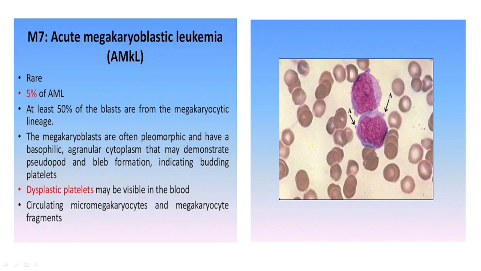Now this is an acute megakaryoblastic leukemia. The arrows shown here point towards a megakaryoblast. What is the characteristic feature? These usually have pseudopods or blebs. So what is this? These are the blebs on its surface, coming out here and here.